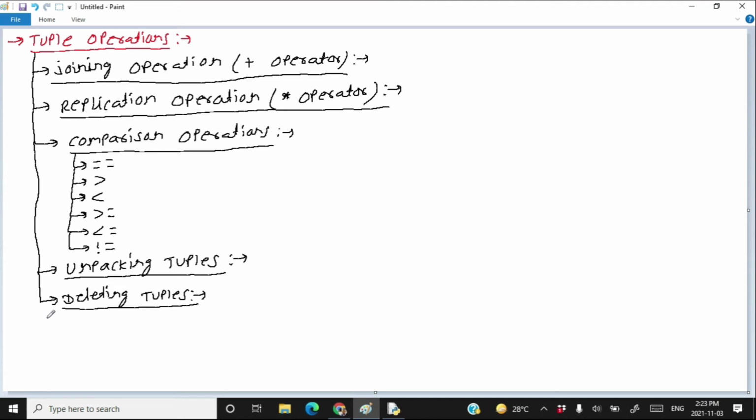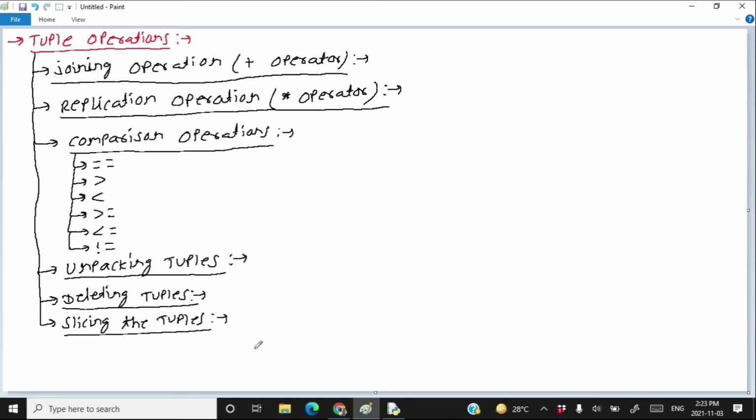The other operation supported by tuples in Python is called slicing of the tuple. We already have learned about slicing of various data types, specifically slicing of strings and slicing of lists.